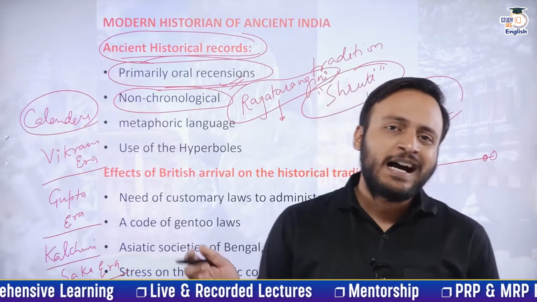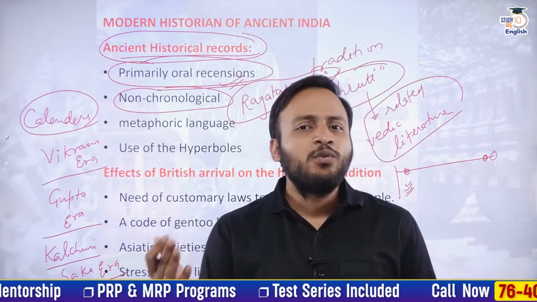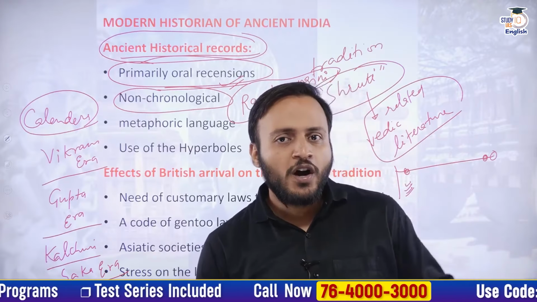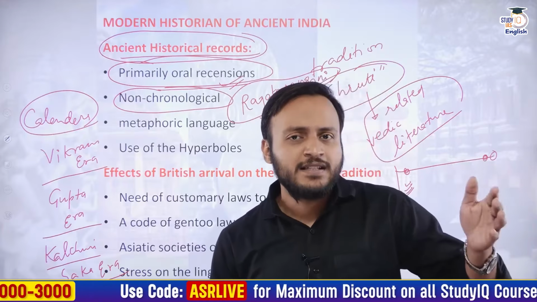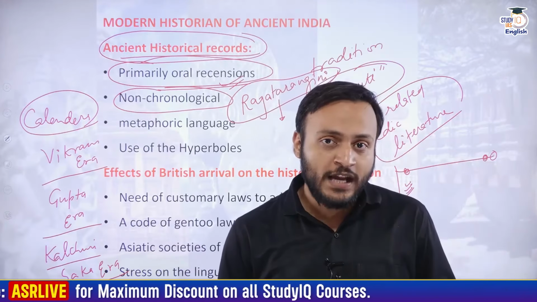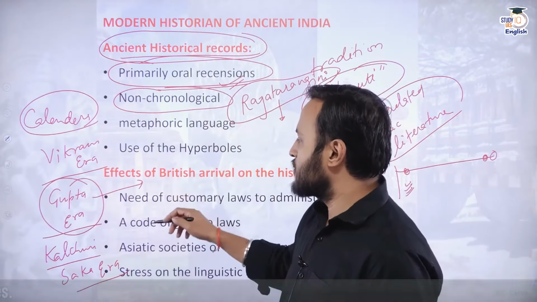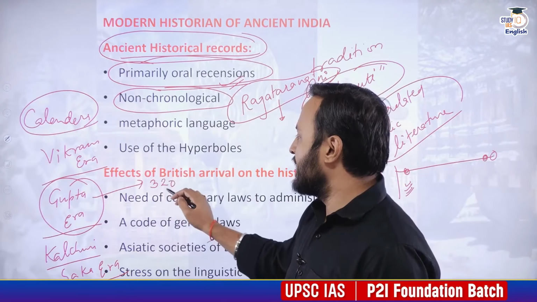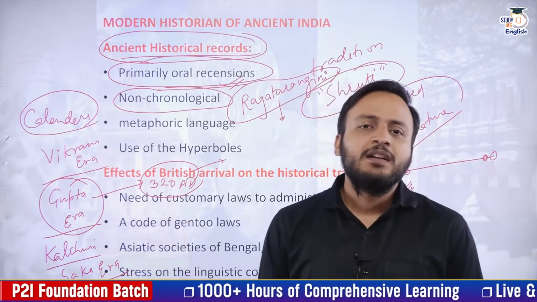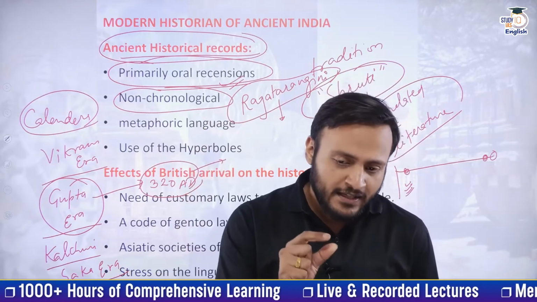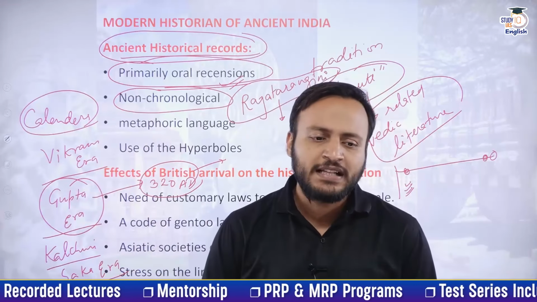For example, suppose I started the NCERT yesterday. So now you will be counting the days since yesterday. Or our Prime Minister took the oath in 2014. So that is the beginning of a new era. Or suppose Chandragupta first of the Gupta dynasty took the oath in 320 AD. So this is the beginning of a new era. So something which is so significant that it indicates the beginning of a new counting of the date, that is what we call the calendar.